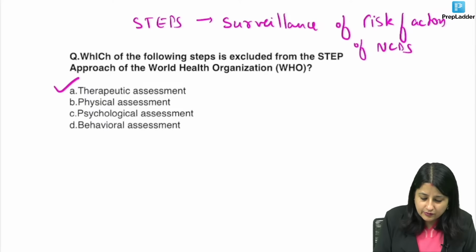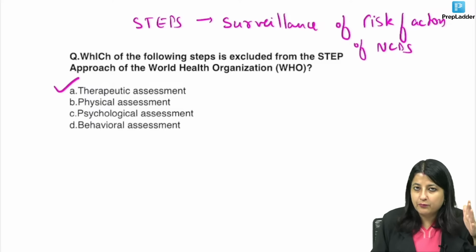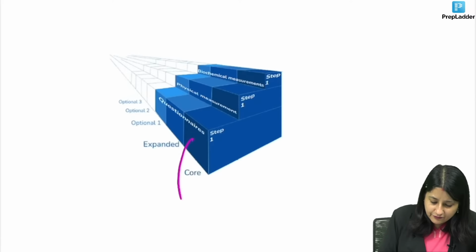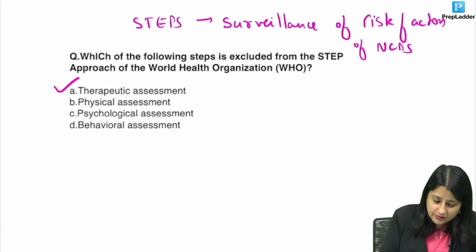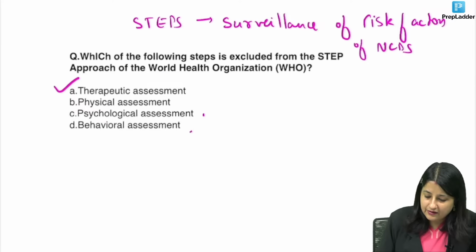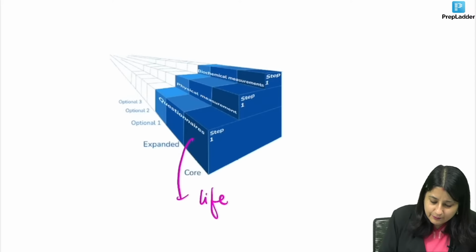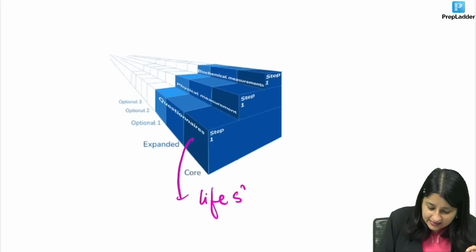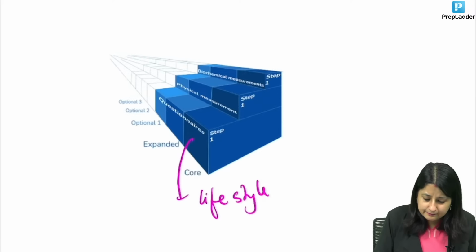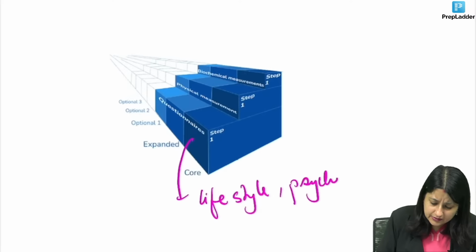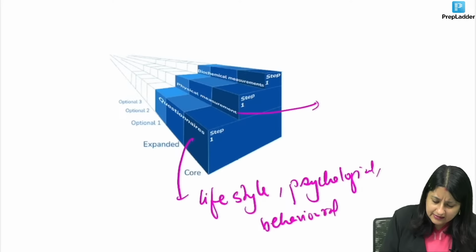Okay, so like you can see, in the first step, look at the image. In the first step, you're going to take information on psychological and behavioral assessment. So in the first step, we get a questionnaire filled. We take assessment on lifestyle, psychological, and also behavioral aspects. In the second step, we take the physical measurements.